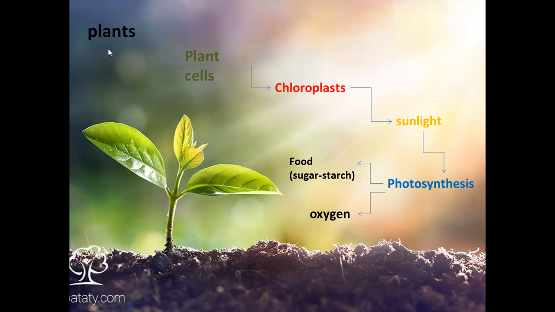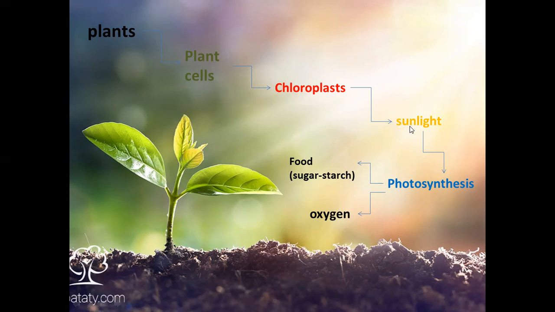So again, we said that all of the plants are made of plant cells. And we said that plant cells contain chloroplasts or green plastids. What is the job of chloroplasts? They help the plants to absorb or take the sunlight.